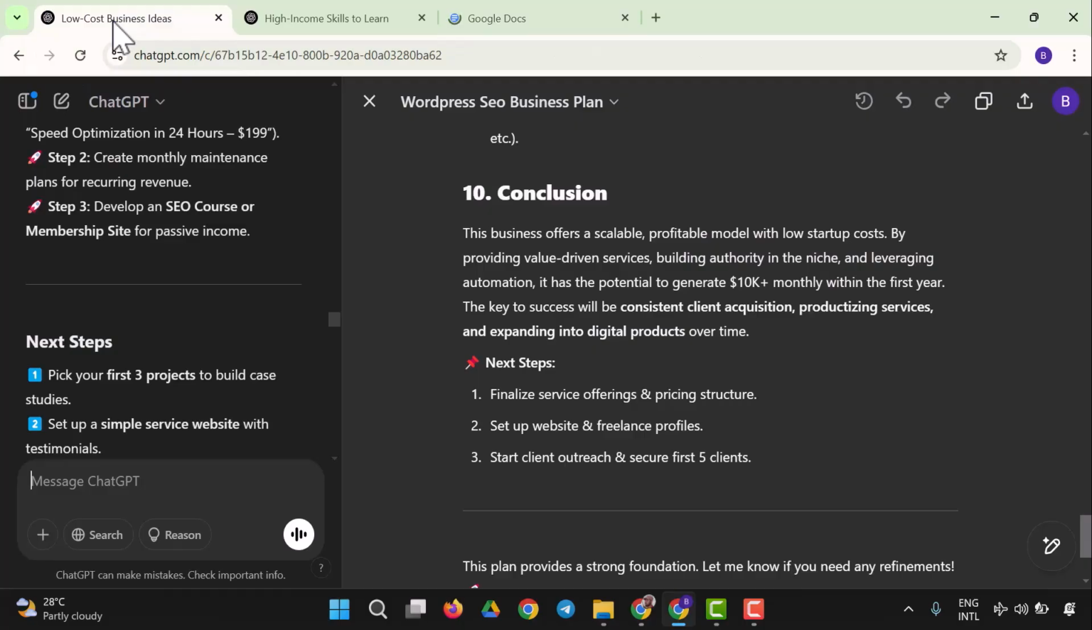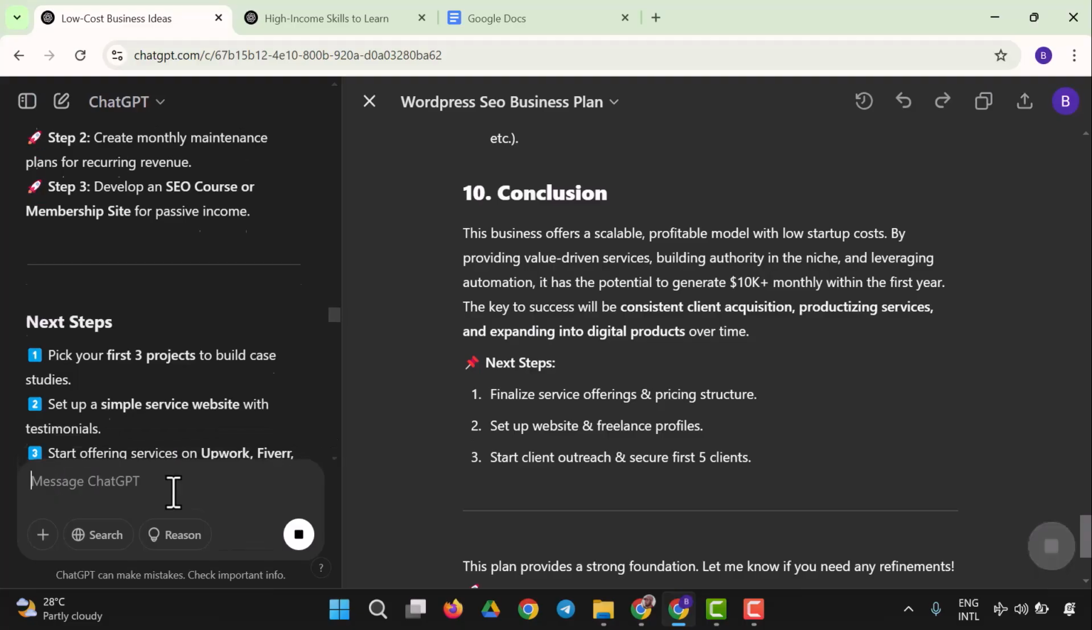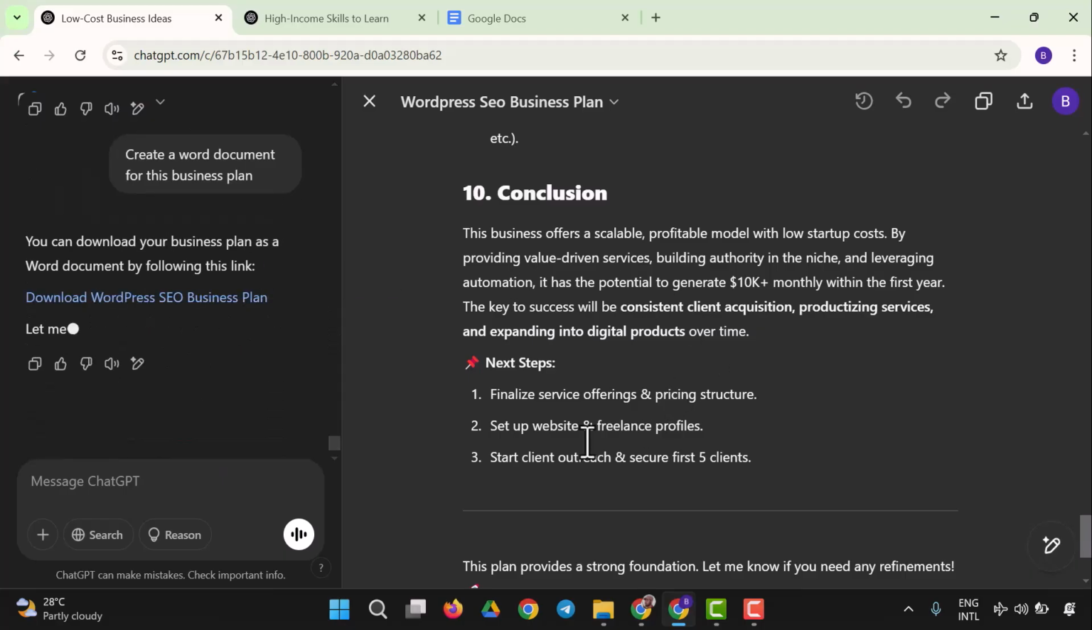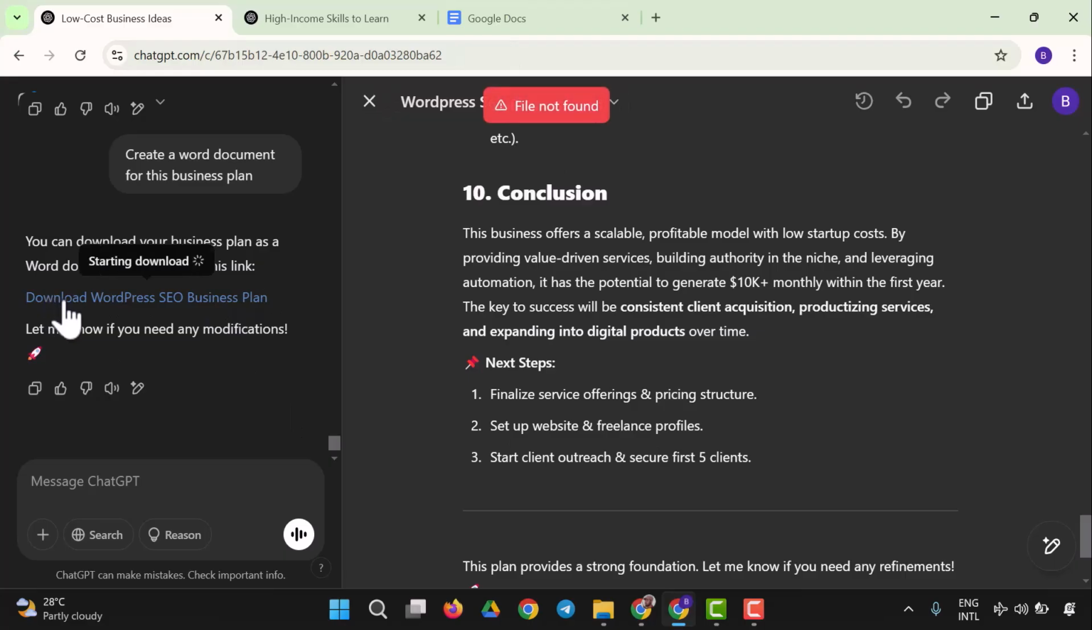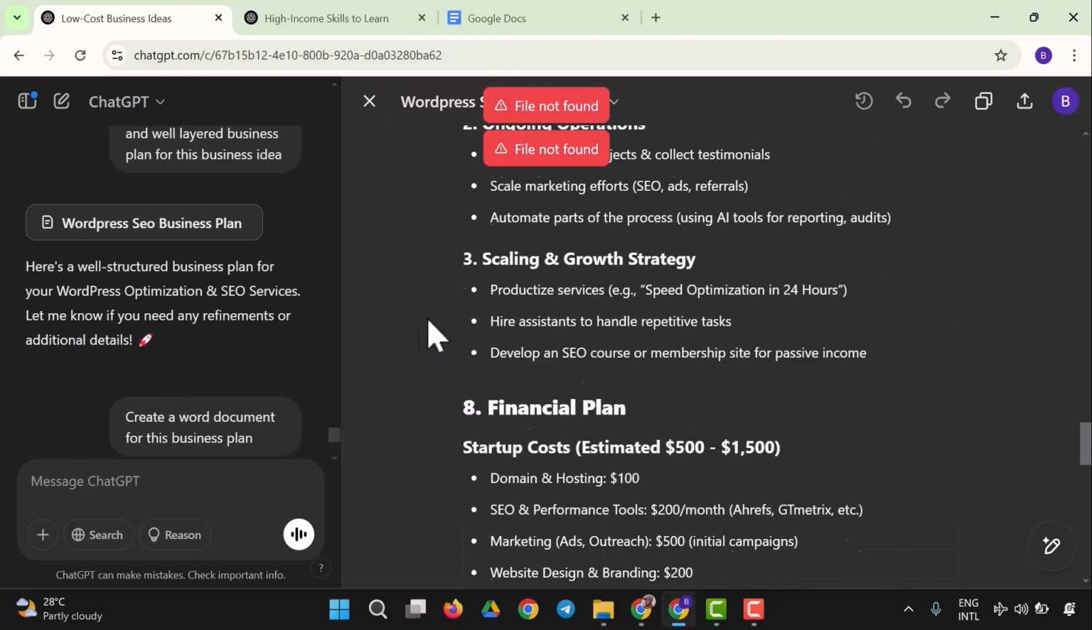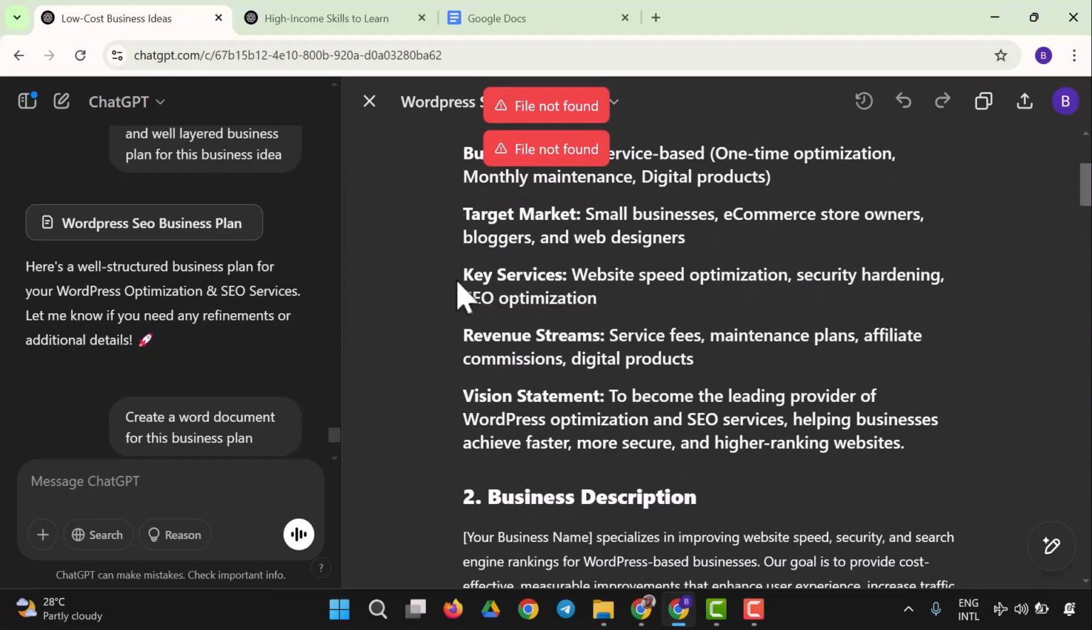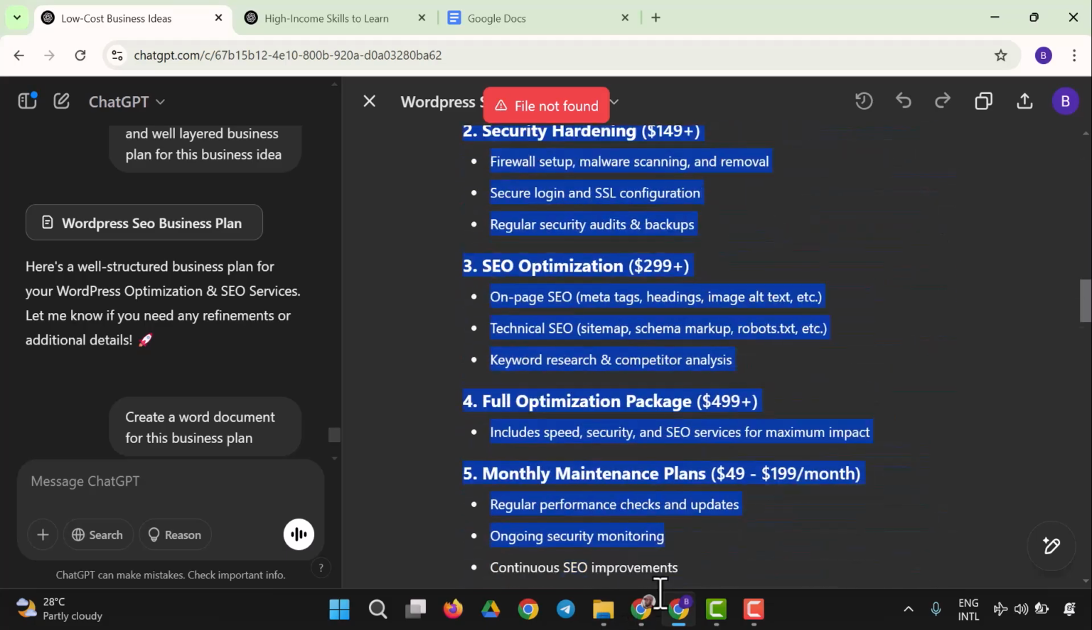I could easily tell ChatGPT to create this into a document. So I would say create a Word document for this business plan. So you could create that. So let's see what it creates for us, and we're going to differentiate it with this. So let's download the business plan right here, and the file is not found. So I don't need to struggle too much. All I have to do is to come here to copy this. Then we're going to create our business plan ourselves.